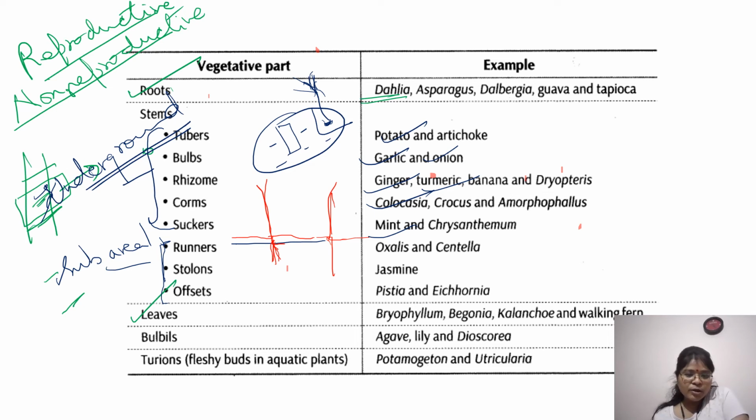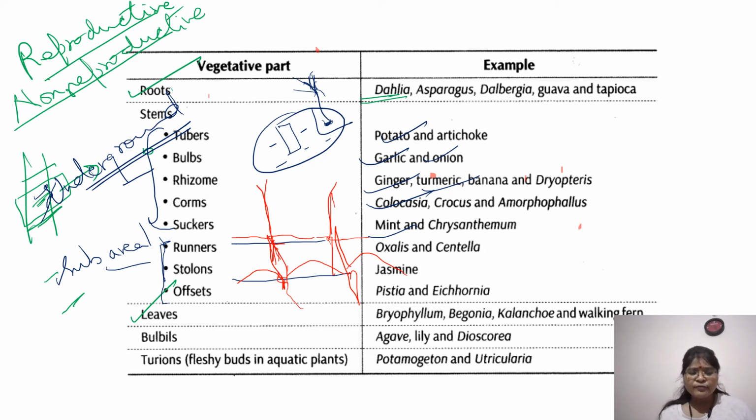Now in case of stolons, what is the difference between a runner and a stolon? See, this is the ground, and in them the stems are arched, so they can pass over any obstacle that is there. At these regions they can give rise to your plant. Remember that it must be a nodal region; they must have meristematic cells.